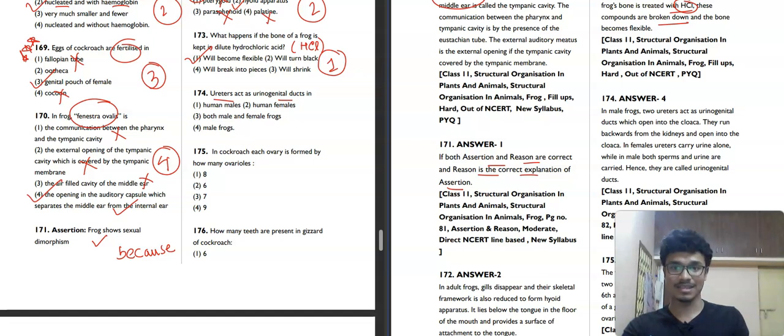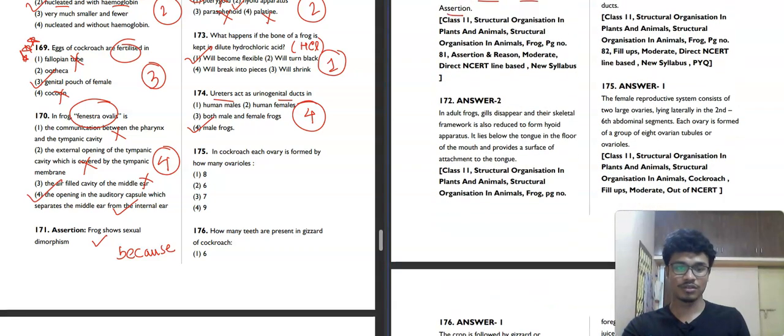Ureters act as urogenital ducts in human male, human female, both male and female frogs, or just male frogs. So what happens in male frogs is that two ureters act as urogenital ducts which open into the cloaca. They run backwards from the kidney and open into the cloaca. In females, ureters carry urine alone, while in males both sperm and urine are carried. That's why in male frogs the ureters can act as urogenital ducts as well. So the fourth option will be our correct answer for this question.